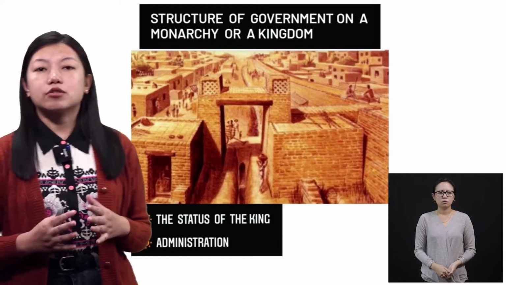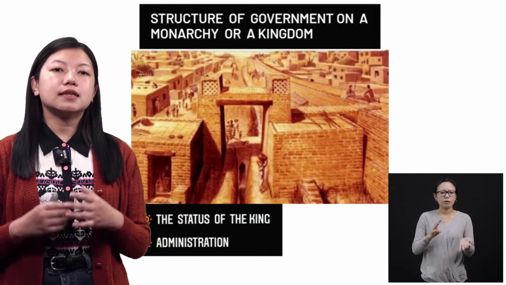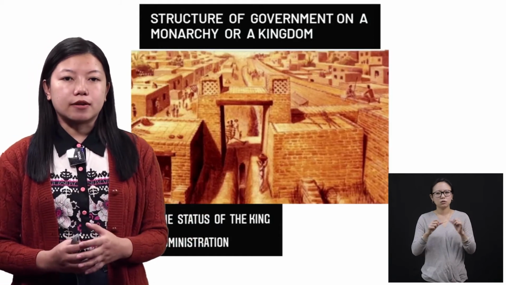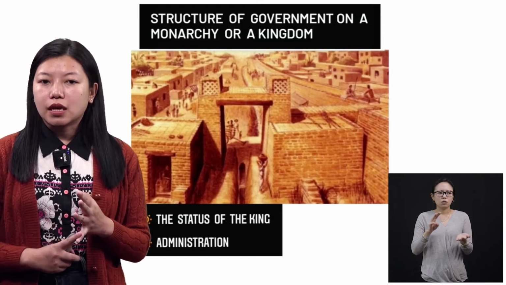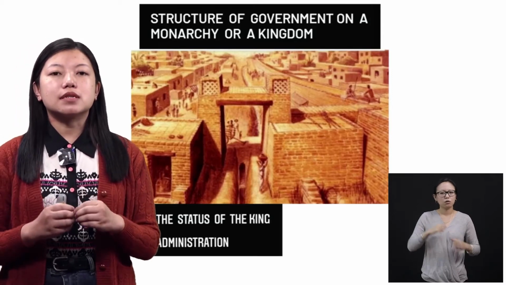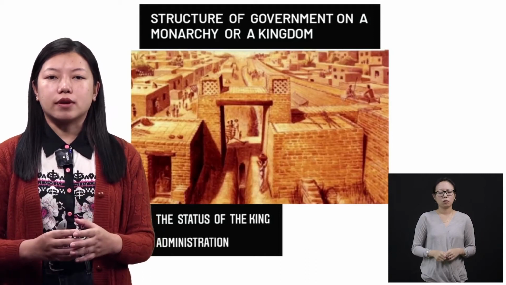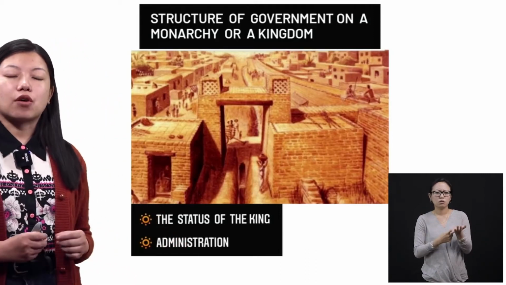All right, now talking about the structure of monarchy and the republic. All right, so one was the status of the king and the other one is administration. Now let's first discuss the monarchy. All right, how was the monarchy in those days? Now talking about the status of the king.